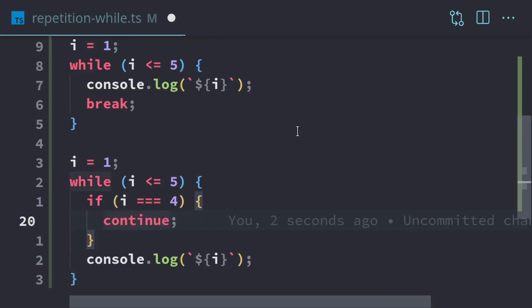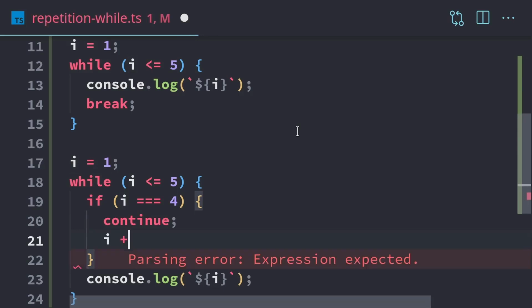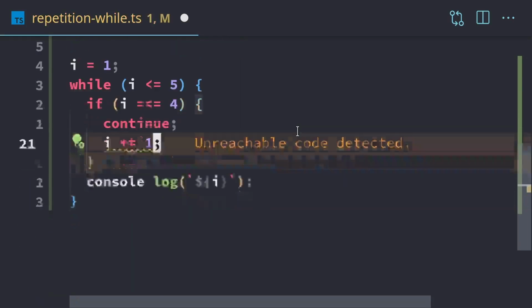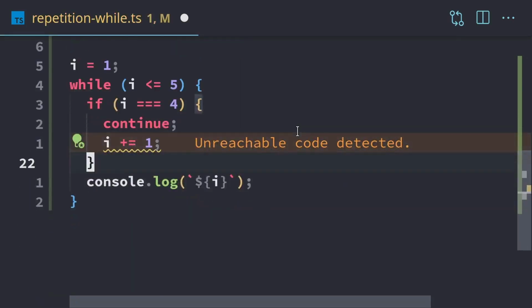We also need to remember to increment I. I'm going to increment I in here, and I'm also going to increment I right here. It actually should be before the continue.